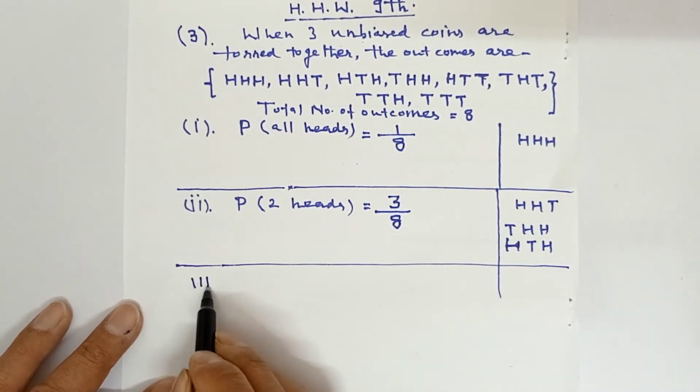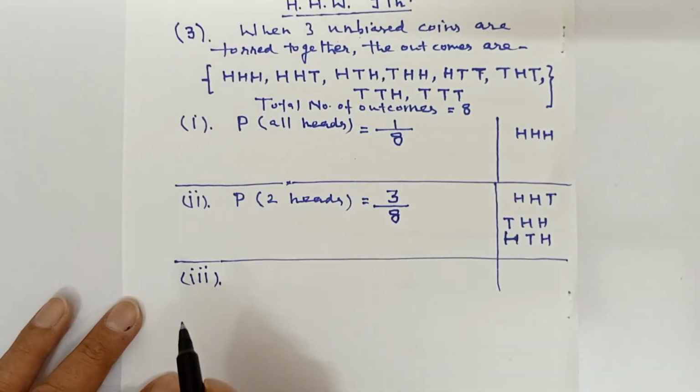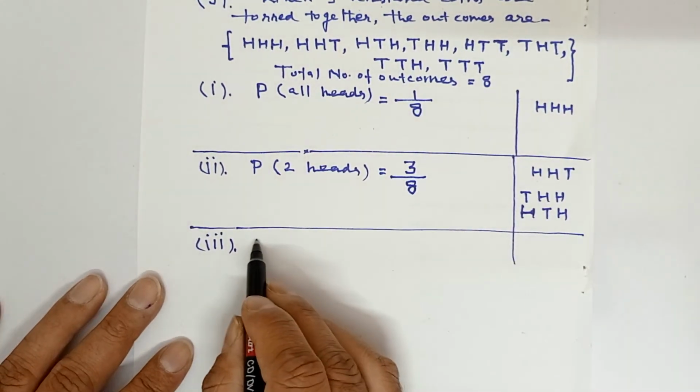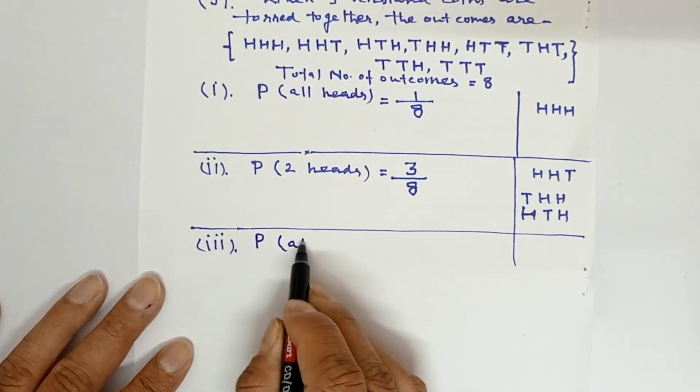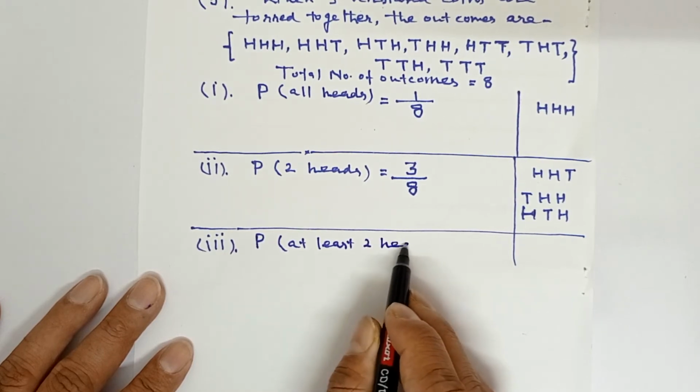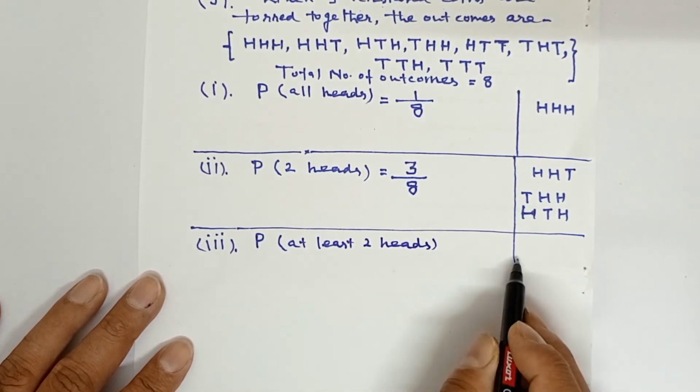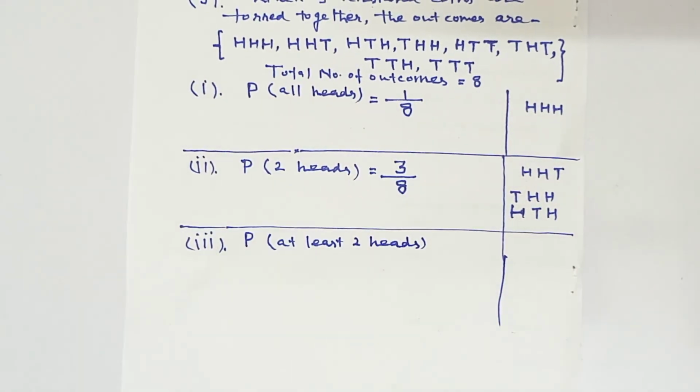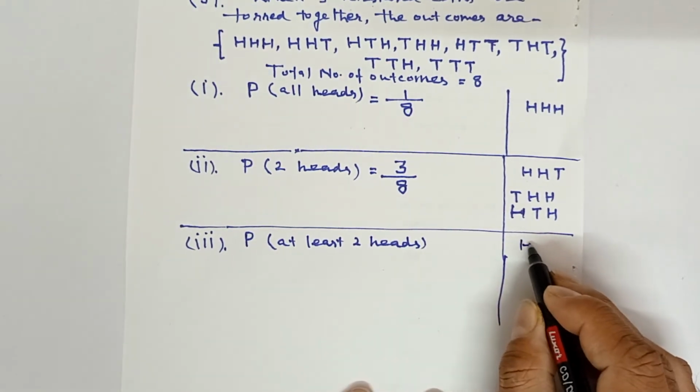Now part number three, the probability of at least two heads. At least two heads means minimum two heads should be there, and there can be more also. So what events will come? HHH will also come.